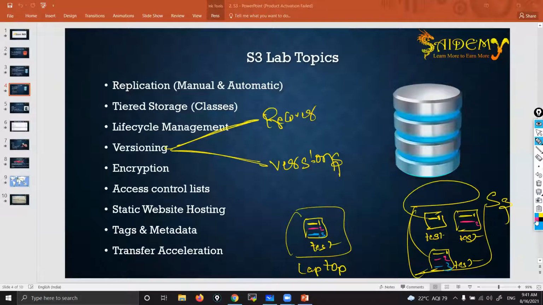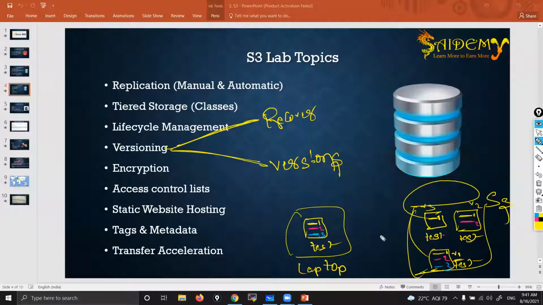So these we call versions. You can see here, version 1, version 2, version 3. The latest one will always be version 1, so let me reverse the order. Version 1, this is the latest, then this is the old version 2, version 3. Every time you modify and upload the file, that will be stored as a new version.